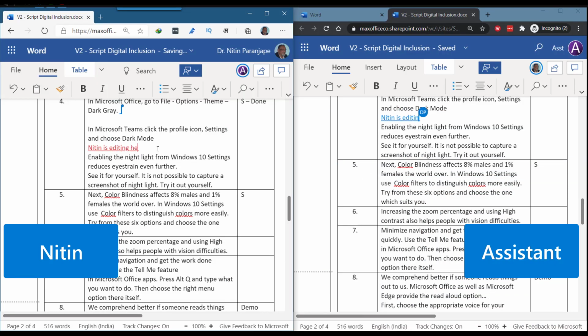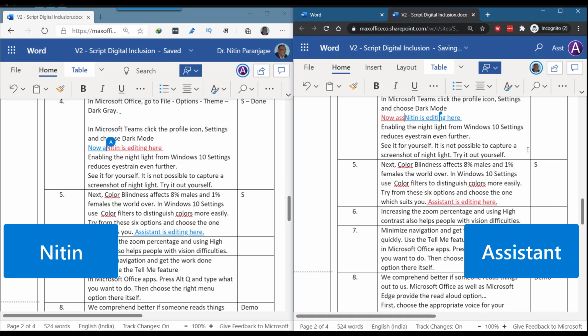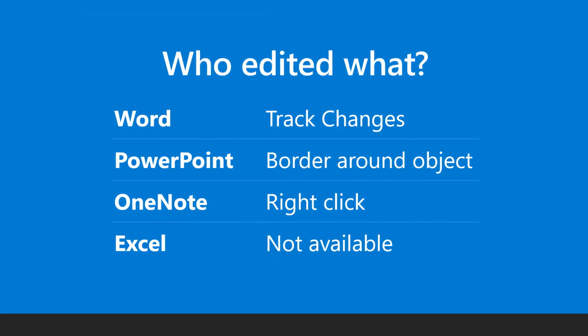Multiple people can edit the document at the same time if required. Everyone can see who is editing and what they are editing in real time. People often ask me this question, will I know who changed what? The answer is, it depends on the tool which you are using to edit.